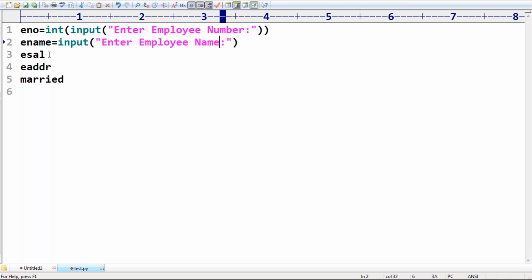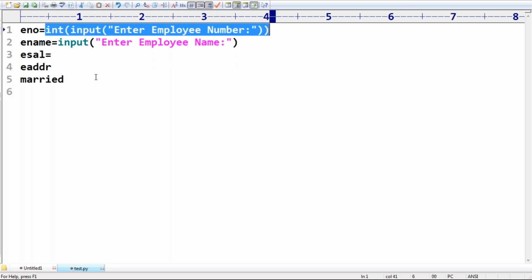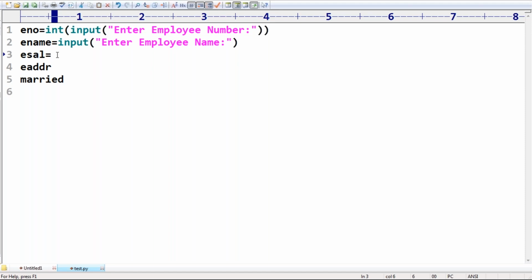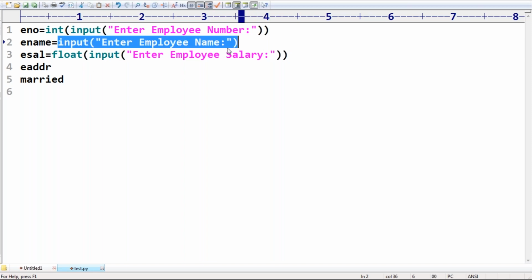Enter employee name. Sir, what is the employee salary? Employee salary I'm expecting float type. That's why, sir, float. Okay, enter employee salary. Okay, like sir, employee address again I'm expecting string type.